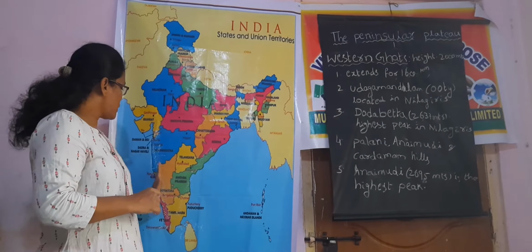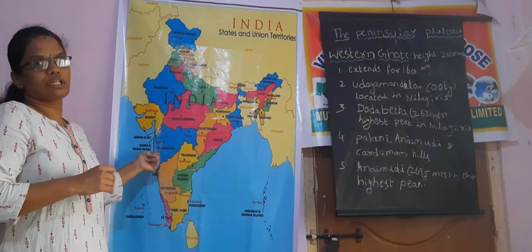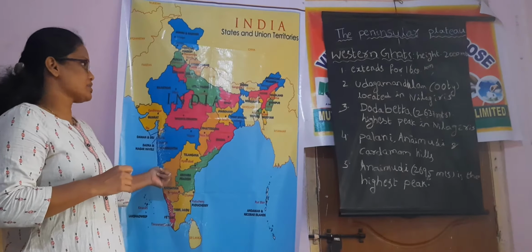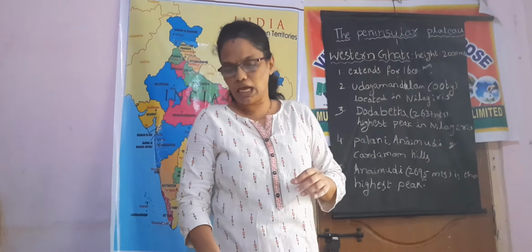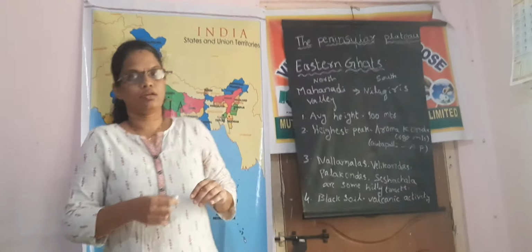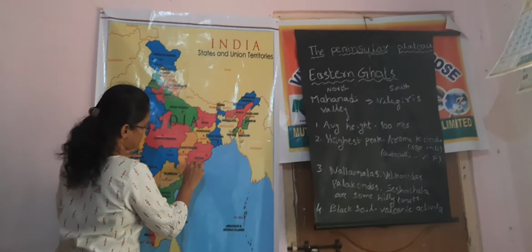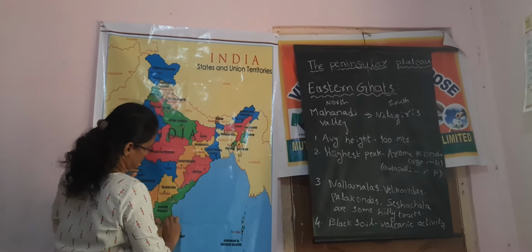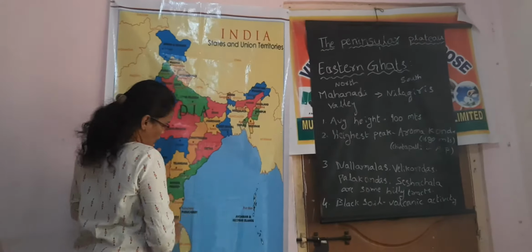Okay, now this is about the Western Ghats. These are continuous, with very few gateways to the coastal plains. Now we will discuss the Eastern Ghats. The Eastern Ghats extend from the Mahanadi Valley to the Nilagiris.